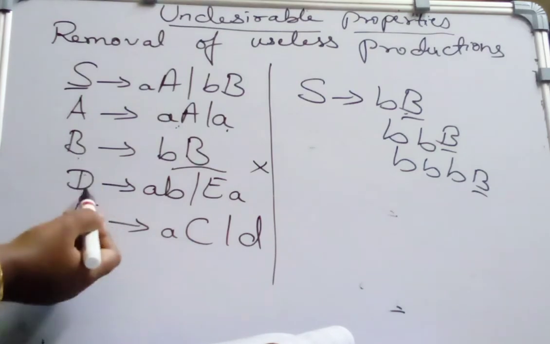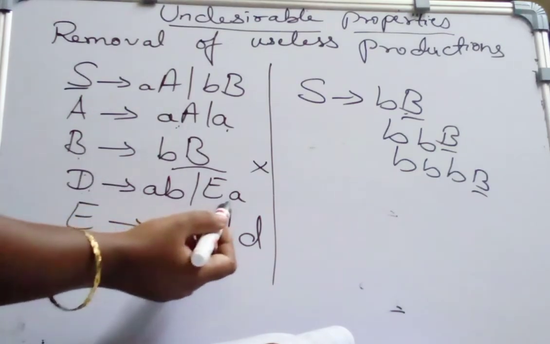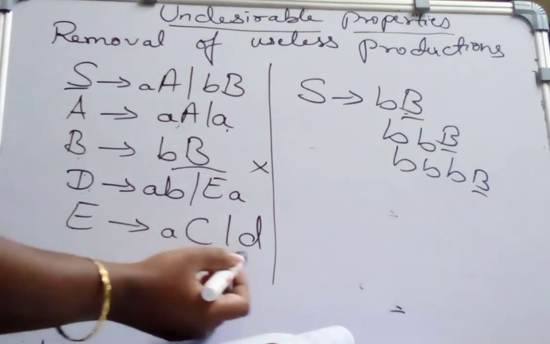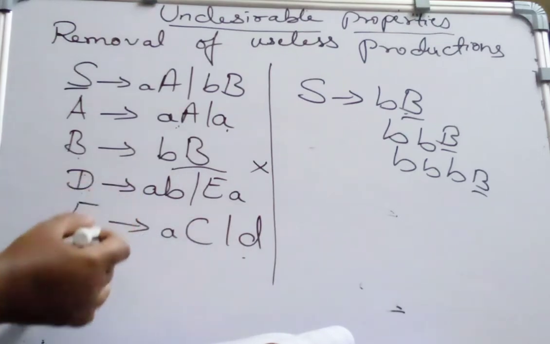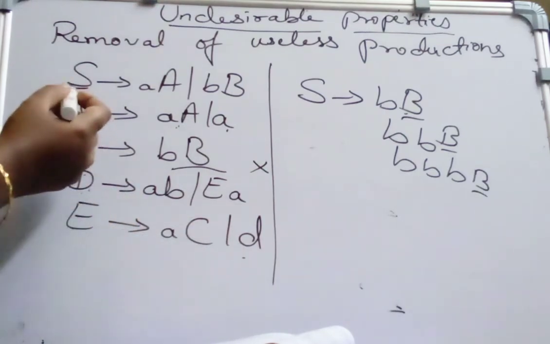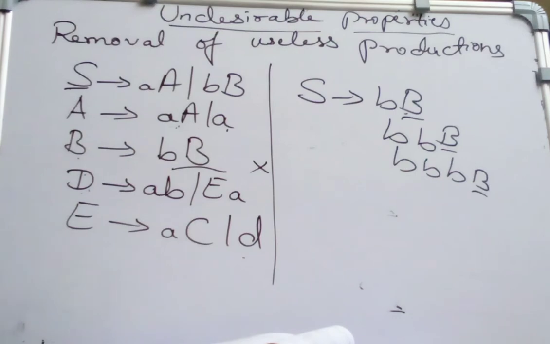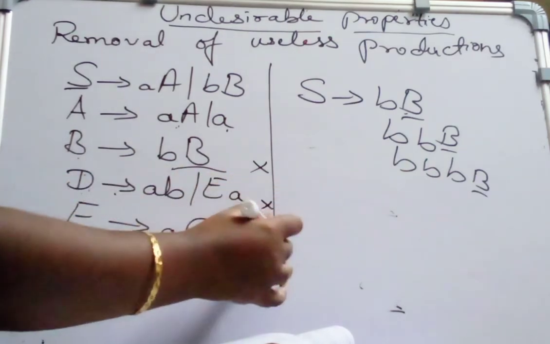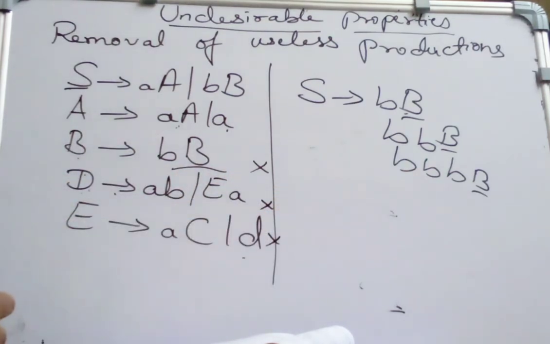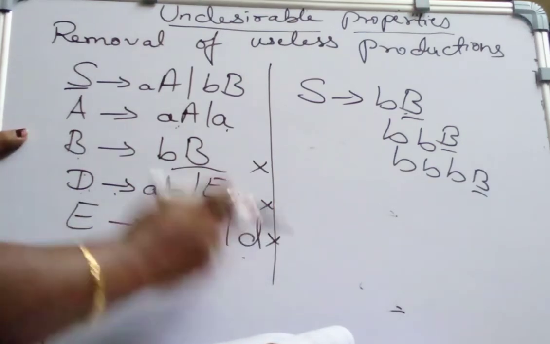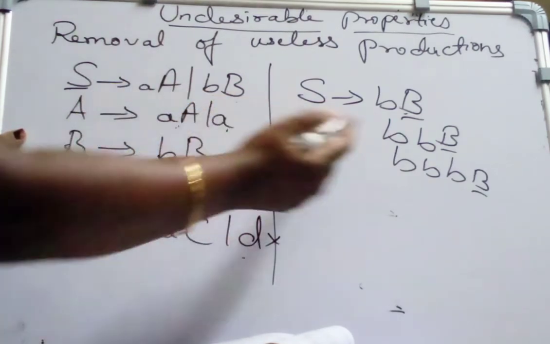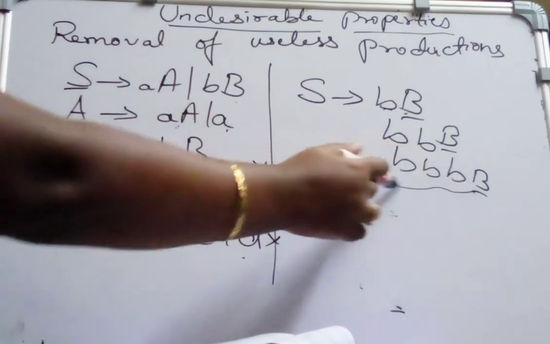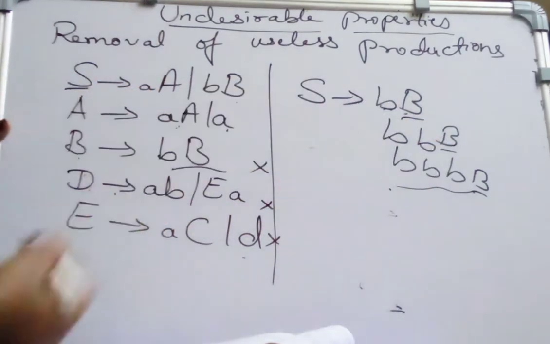Similarly, if you consider D derives AB or EA and E derives AC or D, we are not able to reach these two states at all from the starting state. So these are also considered useless grammars. Not only that, S derives BB is going in an infinite loop since B is not terminated at all.